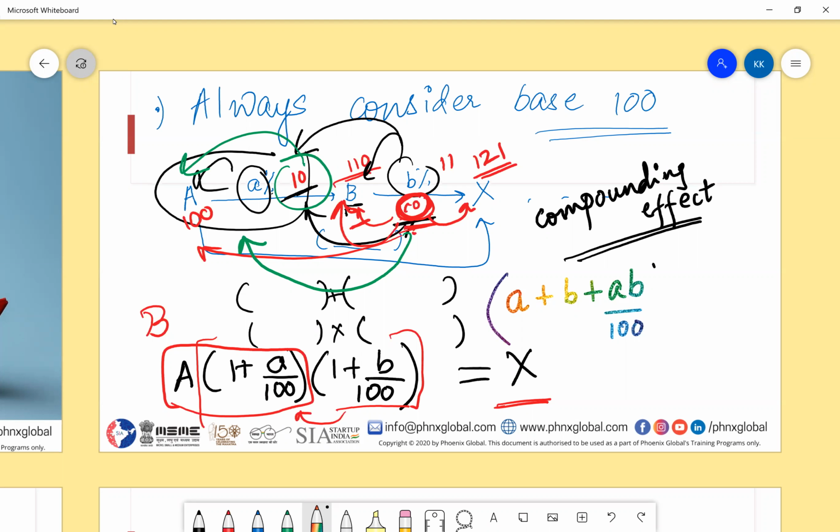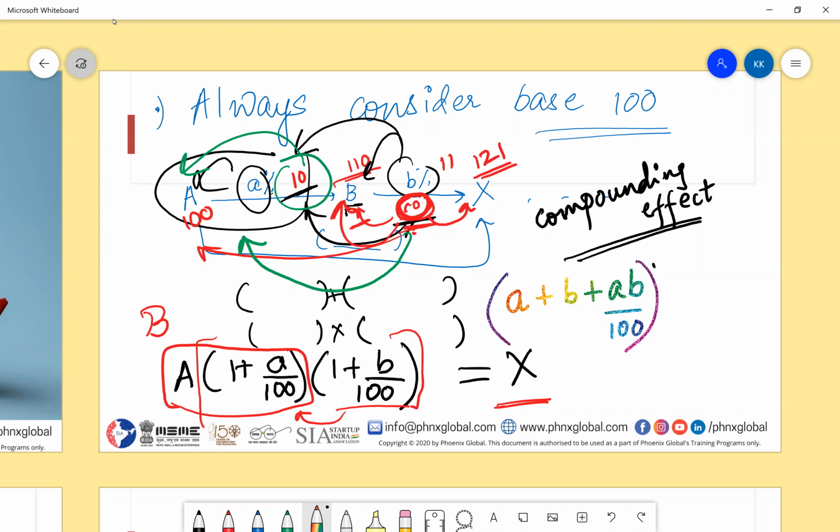Guys, note down this formula. This is very helpful. If there is a decrement instead of increment, let's say I increased 10%, then I decreased 10%, your B will become minus B. Just replace B with minus B, you'll get your answer. This is mathematically correct. This part is clear, guys?